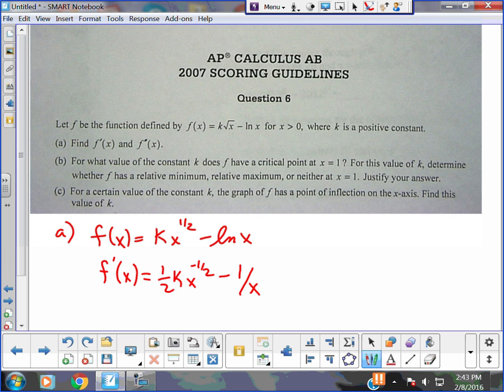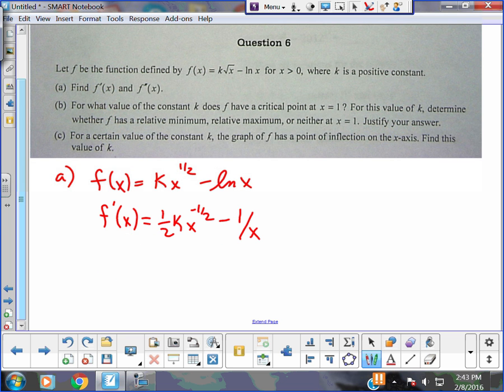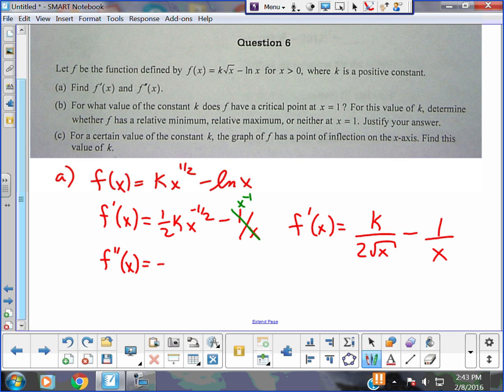Now I probably should rewrite it in terms, all right? So I would probably write it over here then, and I would fix the radical. Because if you're taking the AP, you want to get used to doing this. All right? So I'm going to write that. But for the second derivative, I'm going to stick over here. And in fact, after I make that conversion, I might cross this off and put x to the negative 1 here. Because if I'm going to take the second derivative now, I'm just going to do the power rule on both. And I get negative 1/4 k x to the negative 3/2 plus x to the negative 2.